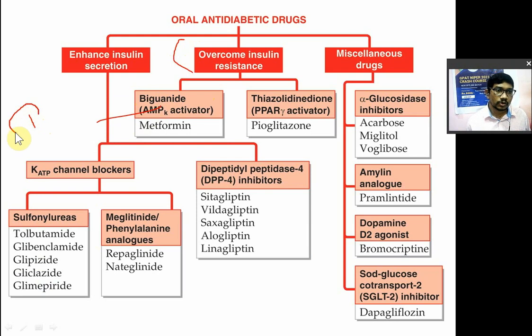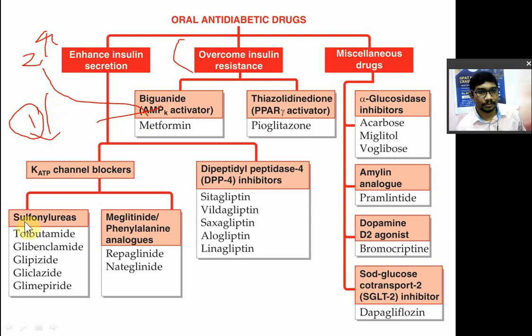It will do two things. First, it will decrease the production of glucose. How is glucose produced? Two ways. First is glycogenolysis, the breakdown of glycogen, so it will inhibit glycogenolysis. Second is gluconeogenesis, so it will also inhibit gluconeogenesis. So it inhibits the production of glucose. The second thing is that it also increases the utilization of glucose and the sensitivity of cells to insulin, so that glucose will be oxidized.